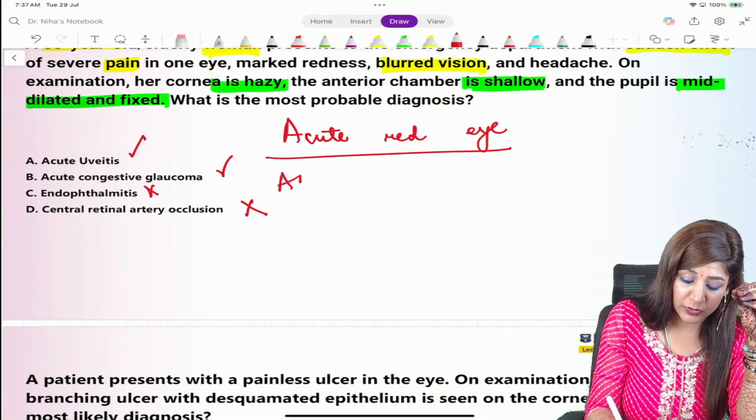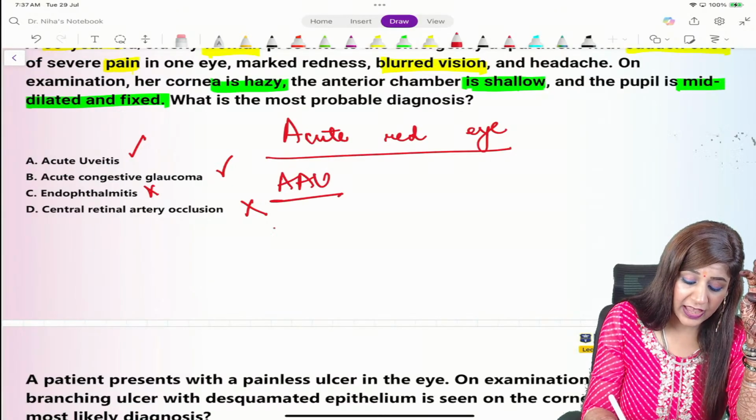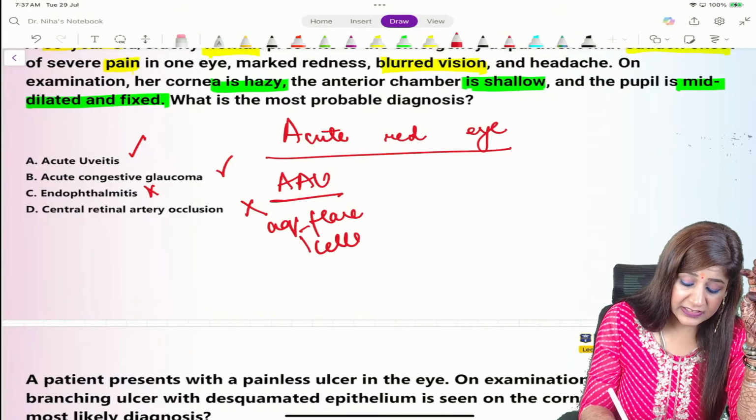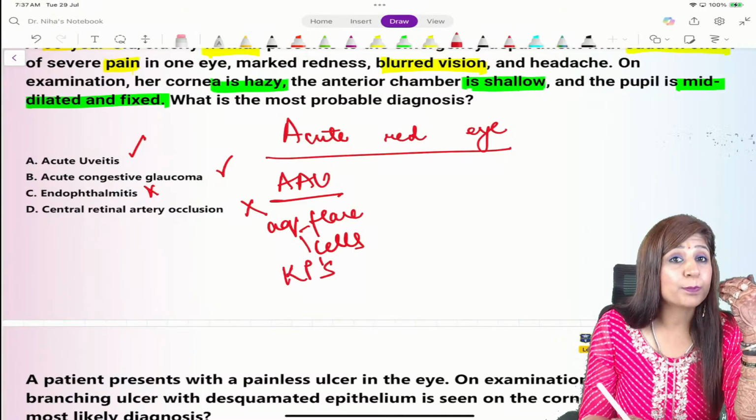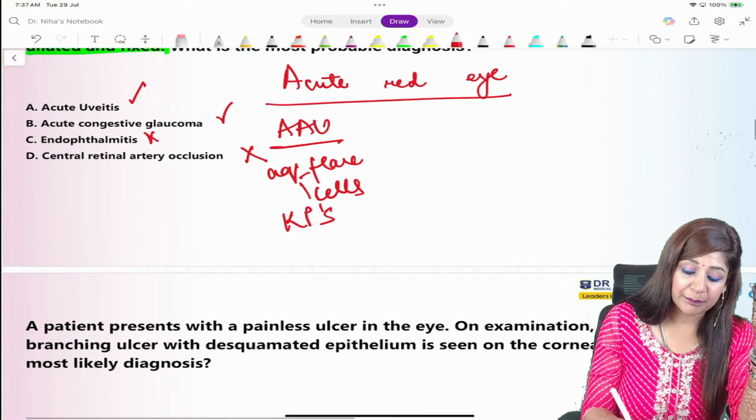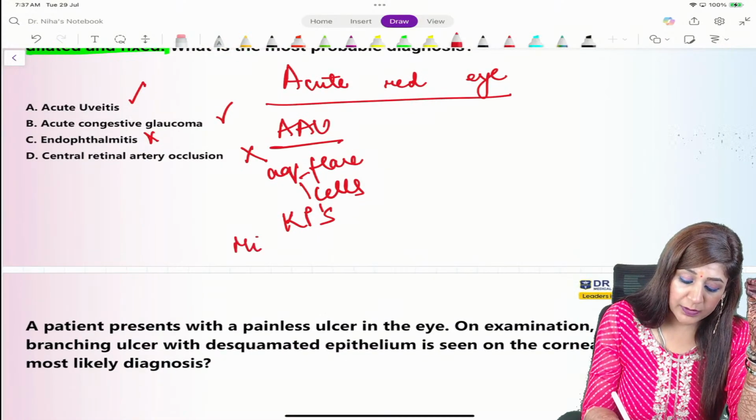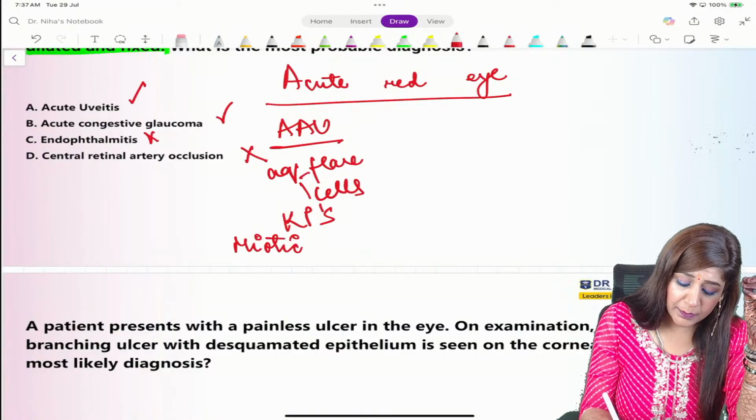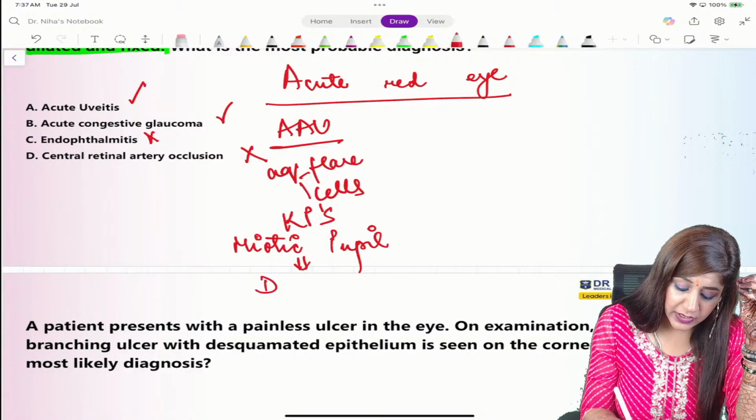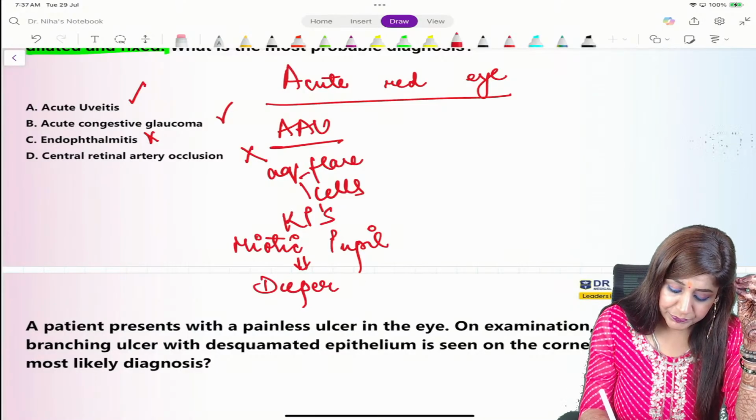If I have acute anterior uveitis, I should have aqueous flare, aqueous cells, KPs, hypopyon, iris nodules, posterior synechiae, and above all a miotic pupil, which can lead to a deeper anterior chamber.